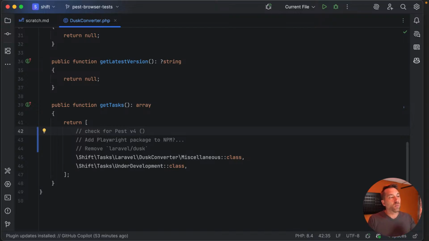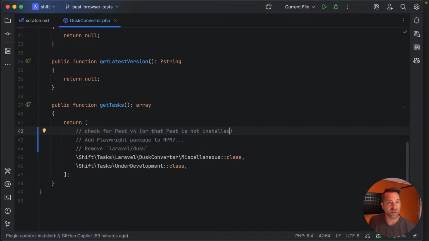So the ultimate point I'm driving at here is I'm willing to make the shift because you don't have to already be running Pest, actually. Check for v4 or that Pest is not installed, right? That's the loophole here. Because if you're just running Dusk with PHPUnit and you don't have Pest at all, you're still okay. You can actually convert to Dusk.